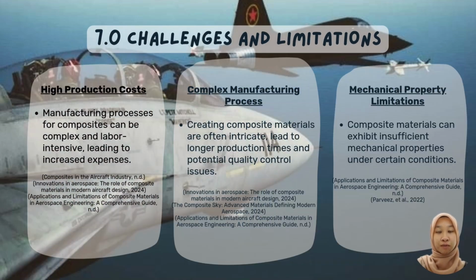The manufacturing processes for composites can be complex and labor intensive, leading to increased expenses compared to traditional materials like aluminium and steel. Although the life cycle cost may be lower due to reduced maintenance needs, the upfront investment remains a significant barrier for many manufacturers.